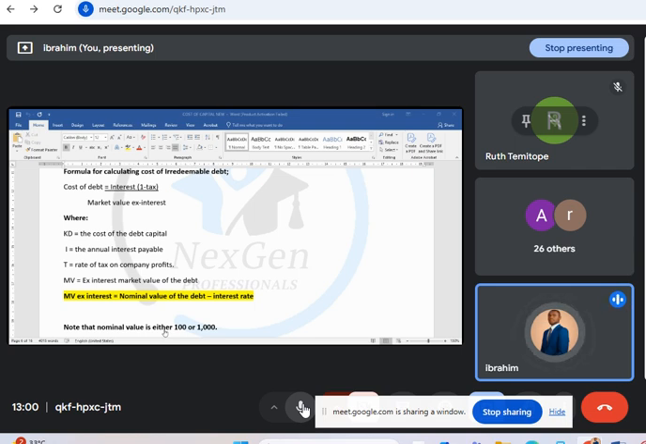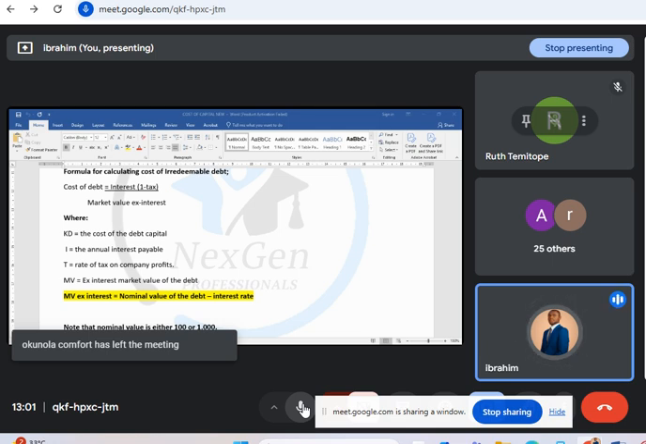Market value ex interest is calculated as the nominal value of the debt minus the interest. Of course, we already know the nominal value of a debt is the value being placed on a debt. It could be 100 or 1,000. They could say the nominal value of irredeemable debt is 100, or the nominal value of irredeemable debt is 1,000. It depends on the examiner. Now, if the nominal value is 100, it will be the nominal value of the debt minus the interest given in the question. So this will give us the market value ex interest.